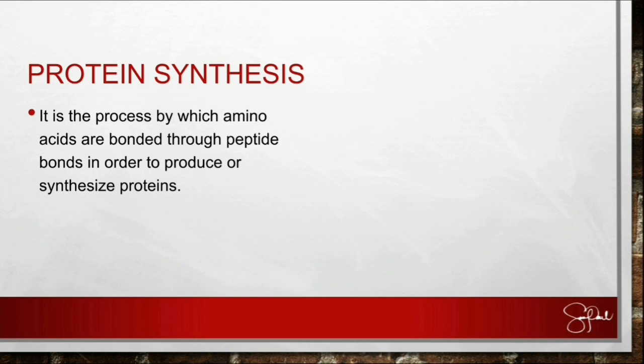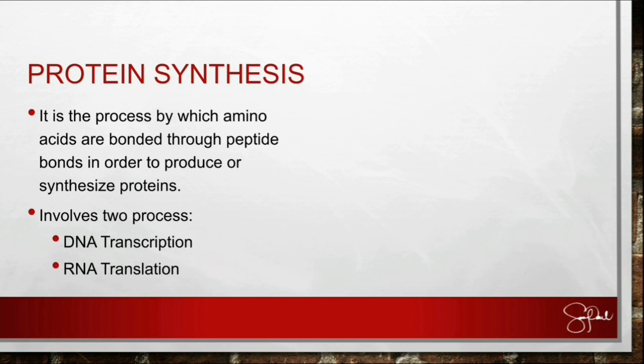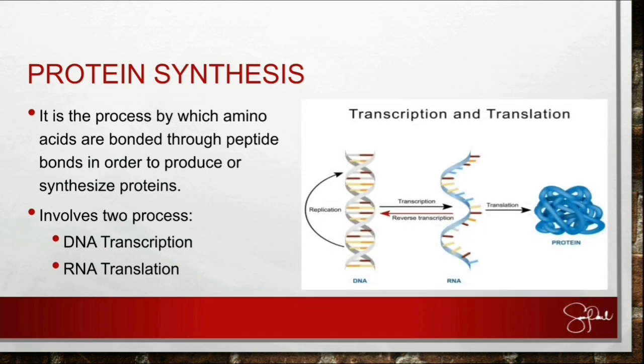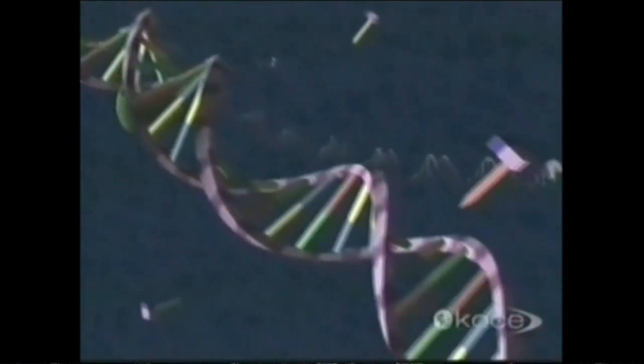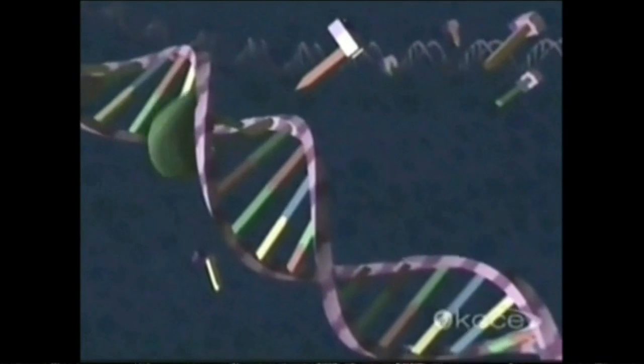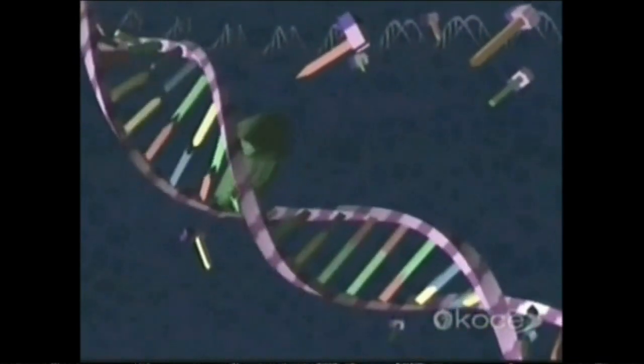So let us discuss protein synthesis. As you can see here in this video, there is a DNA strand wherein an enzyme is unwinding the DNA. As the enzyme unwinds the DNA, the RNA complementary nucleotides will then make a copy of the DNA. So you can see here, the DNA is being copied by the RNA nucleotides. But there is a difference. Instead of thymine, there is uracil in the new copy.